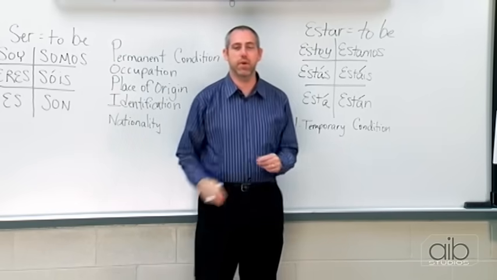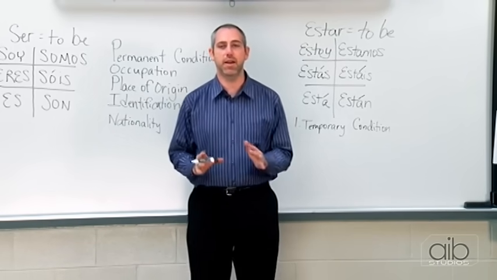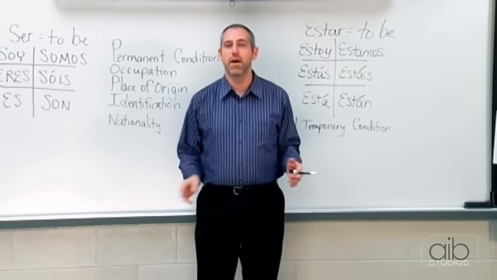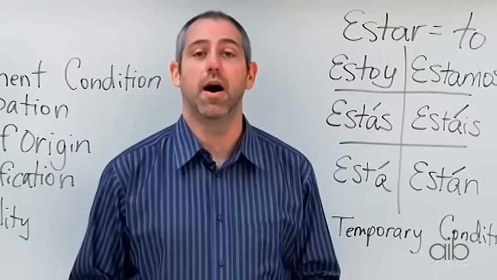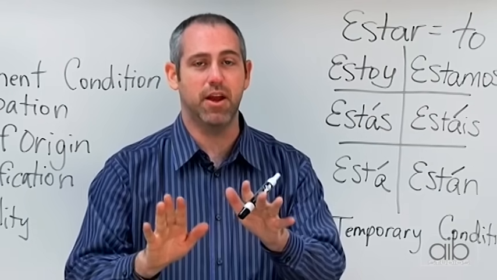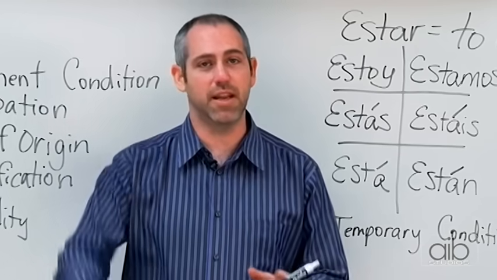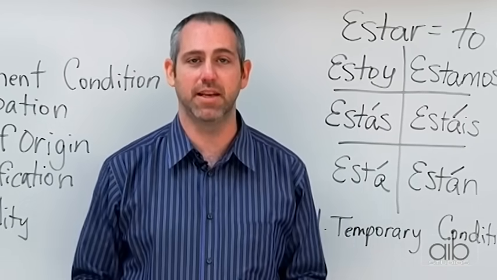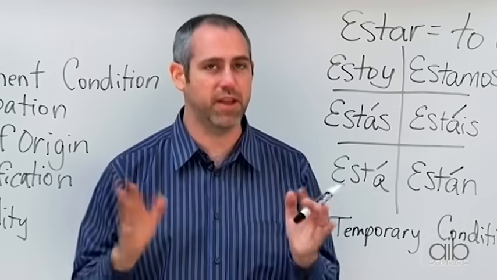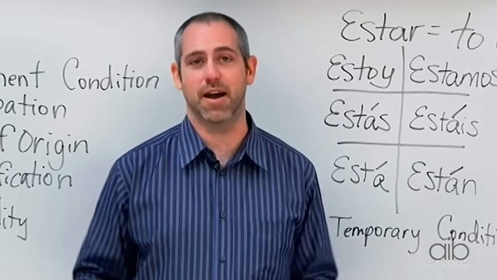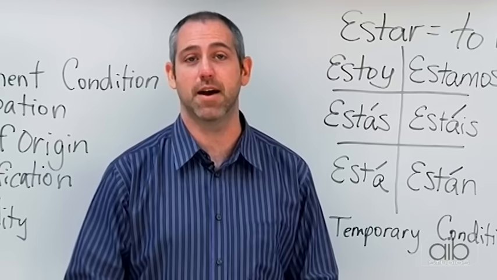Now, temporary condition is anything a person is going through that is not permanent. Now, I want to go ahead and tell you, this is mainly feelings. So if you want to go ahead and just get it in your mind that all feelings are temporary conditions. All feelings in Spanish are estar. We're going to express those using estar.